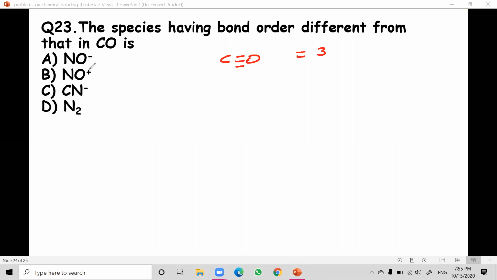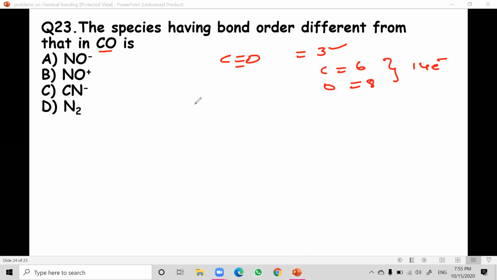Because carbon is 6 electrons and oxygen is 8 electrons. 6 plus 8, 14 electrons. So 14 electrons means it is similar to nitrogen. So bond order is 3.